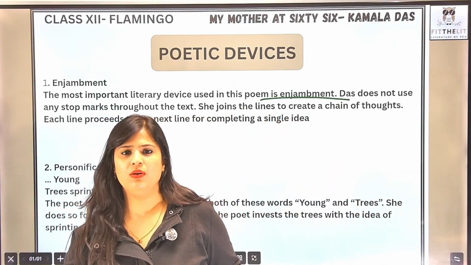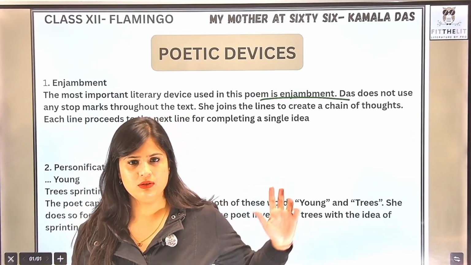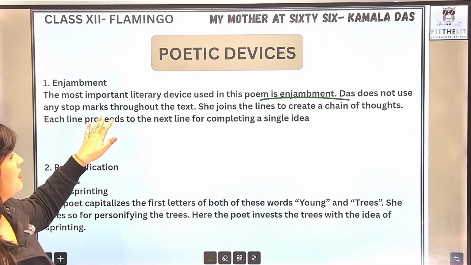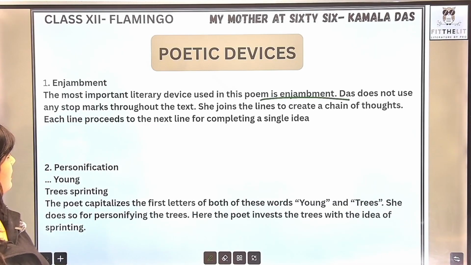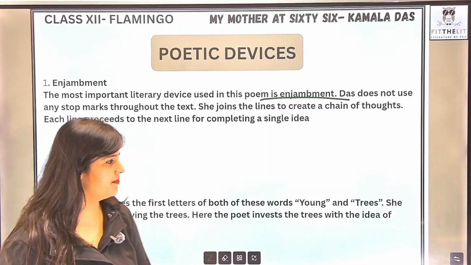Because there is this flow that is created. A natural flow, just like a thought. So the poetic device of enjambment does not use any stop marks throughout the text. She joins the lines to create a chain of thoughts. Each line proceeds to the next line for completing a single idea.